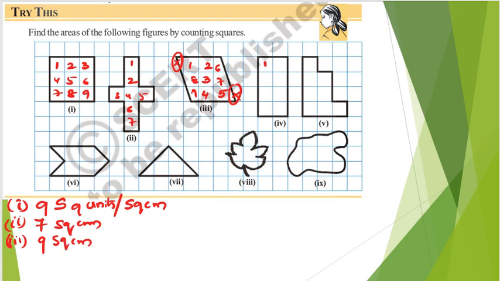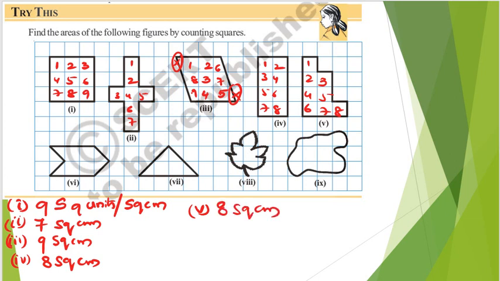Next, for the fourth one, you can directly say 1 2 3 4 5 6 7 8, so the fourth one is nothing but 8 square centimeters. Next, the fifth one also, 1 2 3 4 5 6 7 8, so the fifth one is directly what we can say, it is having 8 square centimeters.